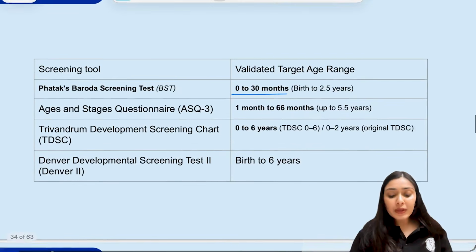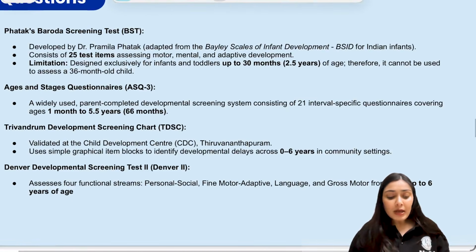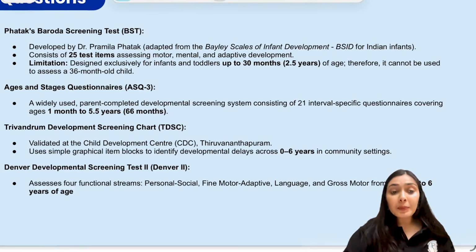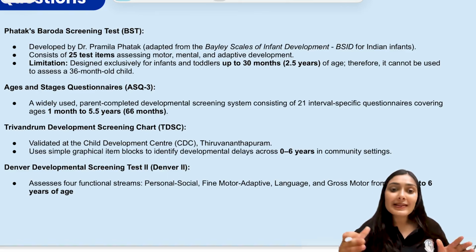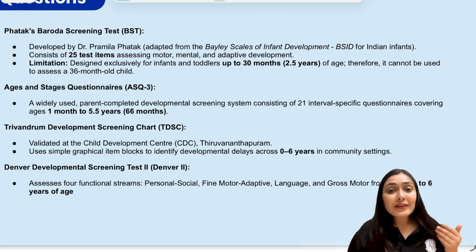So these are some important targeted ranges that you should know about. Some pointers that I think you should know. If you talk about the Vadodara screening test, it was developed by Dr. Pramila Pathak, adapted from the Bayley scale of infant development for Indian infants. It has 25 test items that cover motor, mental, and adaptive development. The only limitation is that it is limited up to 30 months, that is 2.5 years of age. That's why in this child, who is 3 years of age or 36 months, we cannot apply it.